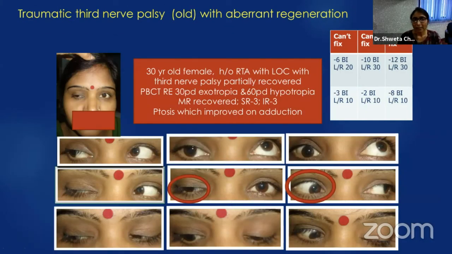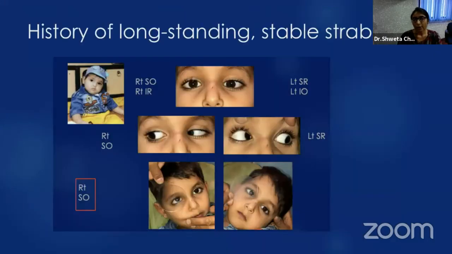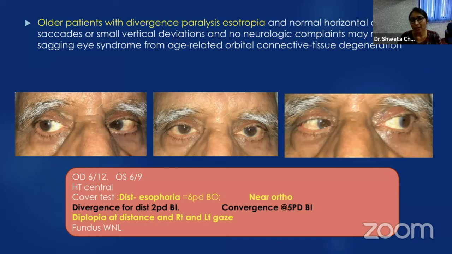Now, old traumatic third nerve palsy with aberrant regeneration need not imaging. Then history of long-standing stable strabismus. Then older patients with divergence paralysis eso, where patients present with small diplopia on the lateral sides, and this is because of the sagging eye syndrome, which is age-related.